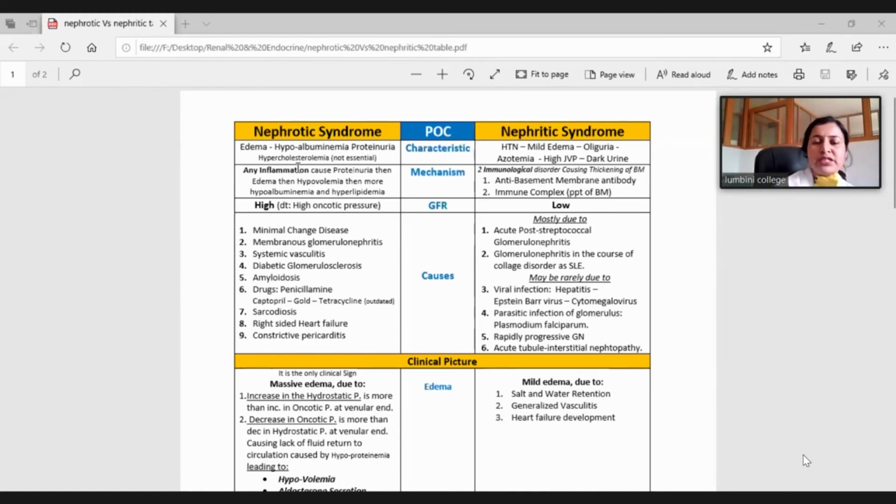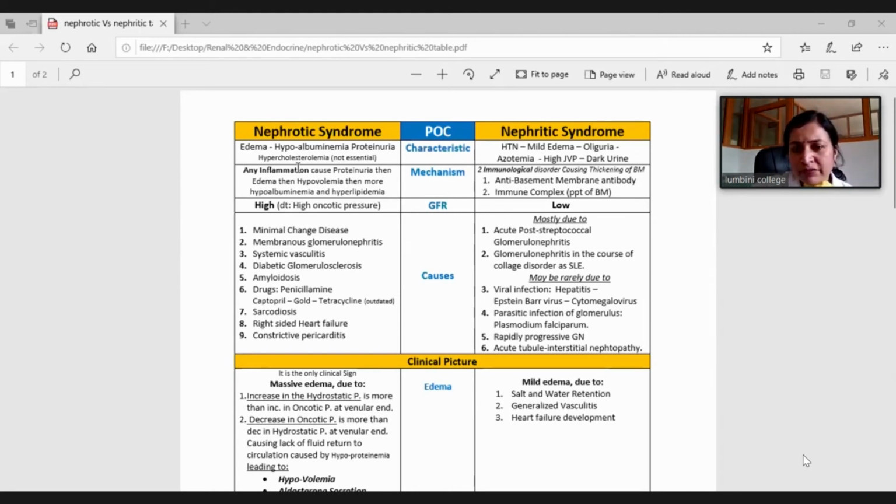There is a group of diseases included in nephrotic and nephritic syndromes that we ask very frequently. The prototype of nephritic syndrome is acute post-streptococcal glomerulonephritis.